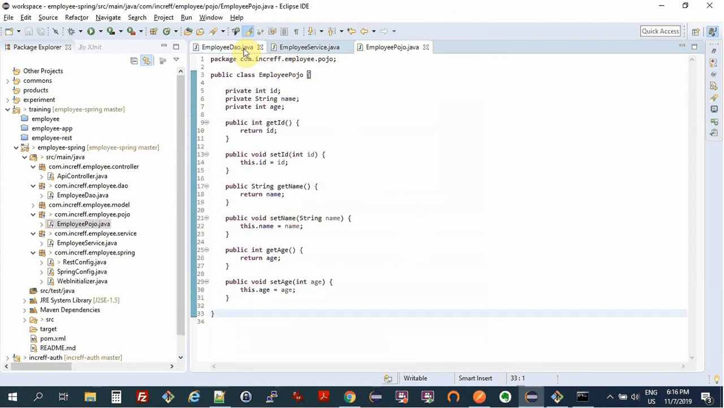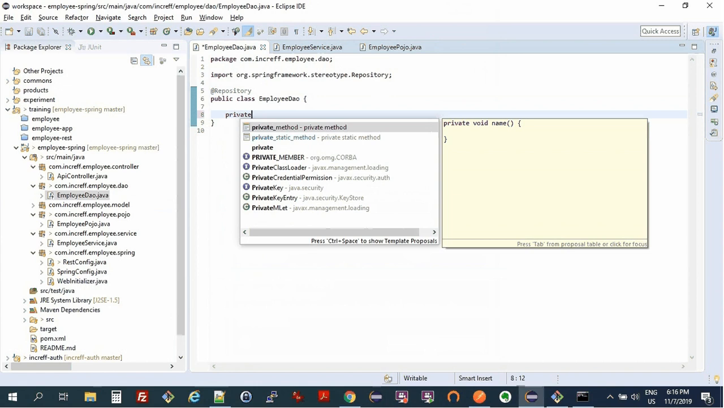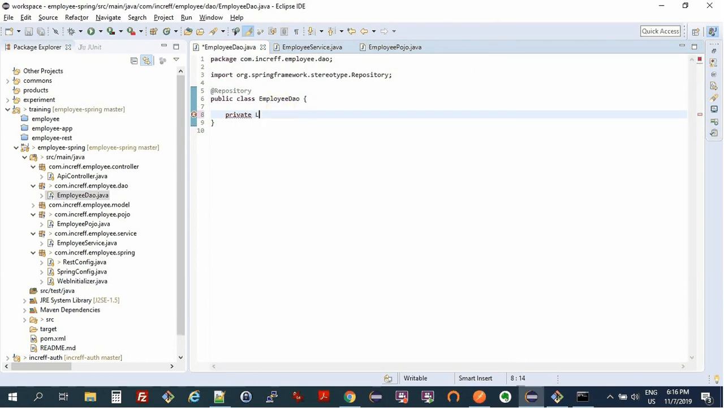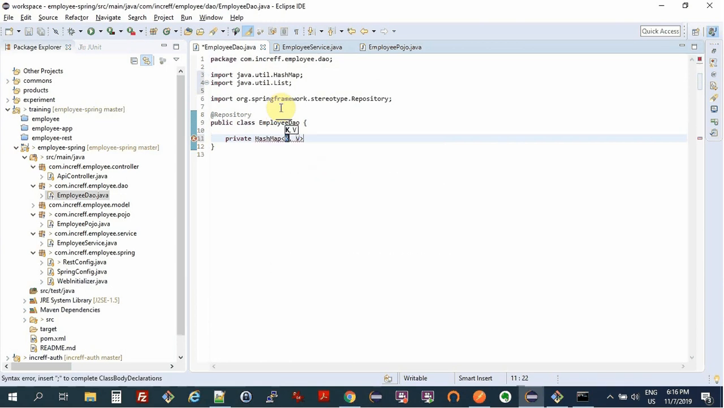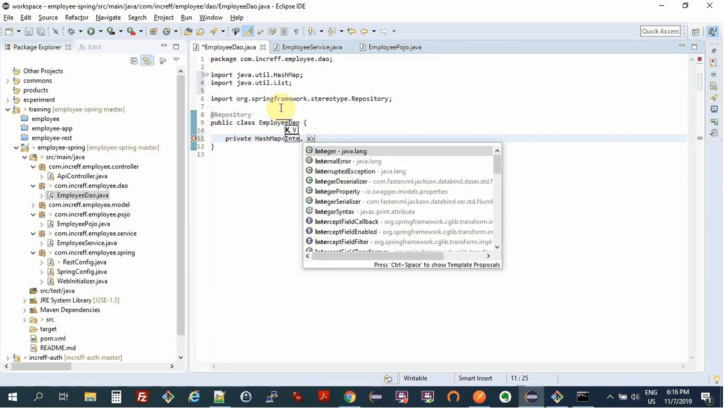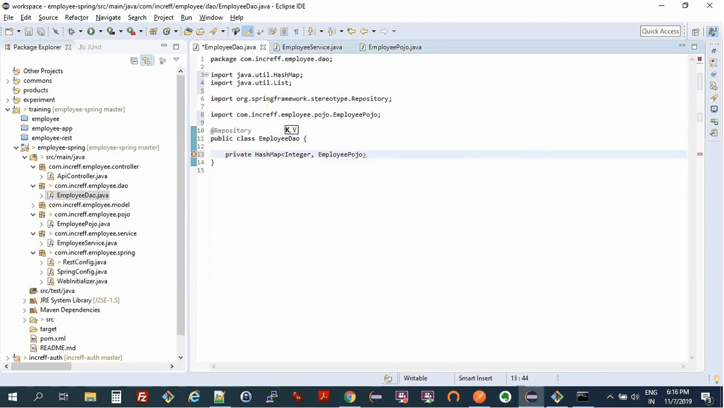So our DAO layer is actually going to interact with the database in the future. Setting that up is a bit complex, so I'm just going to simulate a database over here. So let's say private list, or actually let's create a HashMap, HashMap of Integer and EmployeePojo. Let's call this rows.